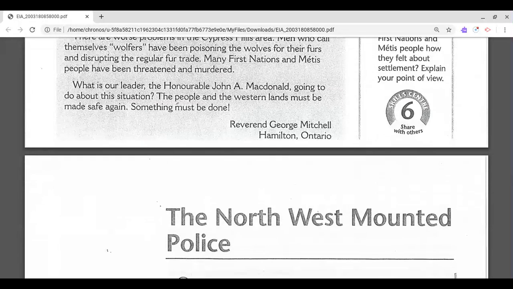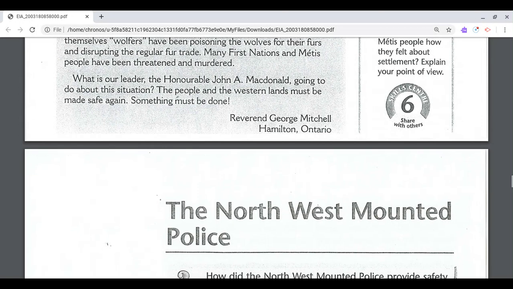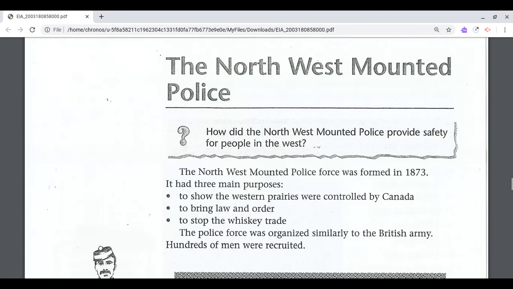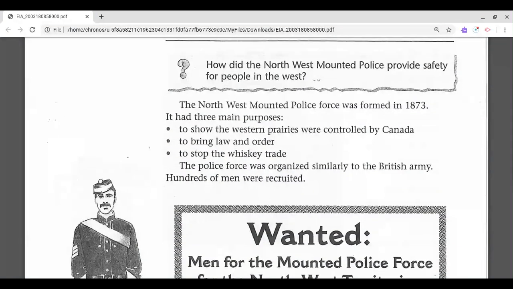So at the time, when people were settling, there weren't really laws and there was nobody to enforce laws. So people started building fur trading posts on areas that didn't belong to them. So, in order to encourage people to move and settle in Canada, the Northwest Mounted Police was created. Okay, the Northwest Mounted Police. How did the Northwest Mounted Police provide safety for people in the West?